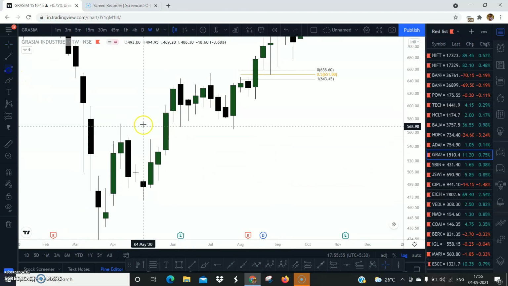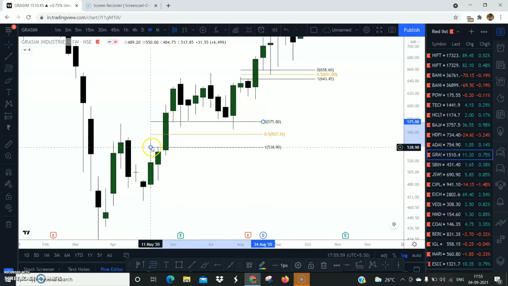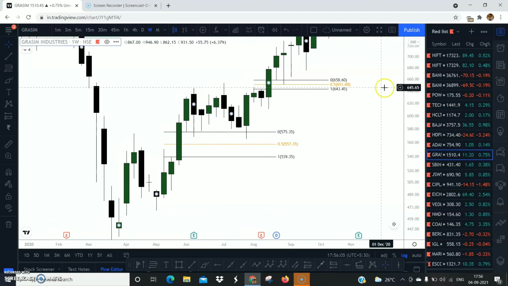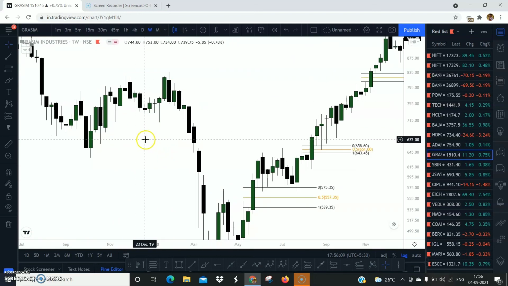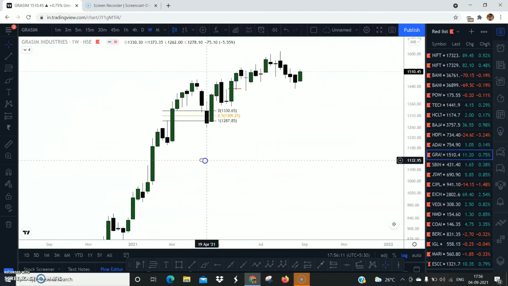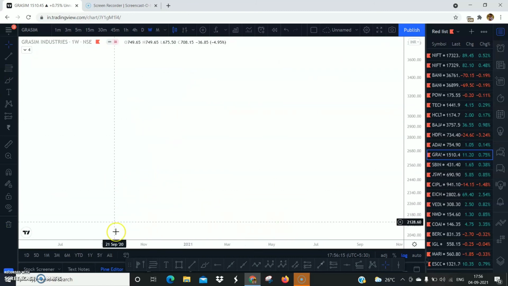There is a fair value gap right here. Keep it marked on the chart. Okay, we do not get any, the price never came to this level, which is again completely fine. All right, see, this is the reason I avoid fair value gaps, and I simply focus on order blocks and liquidity voids. Now, what is a rejection block?